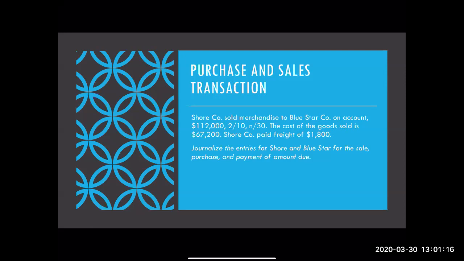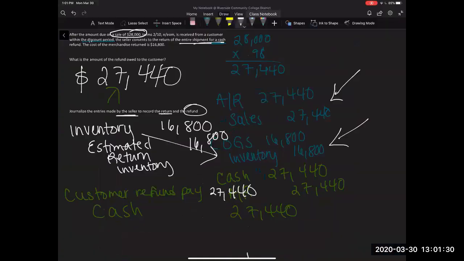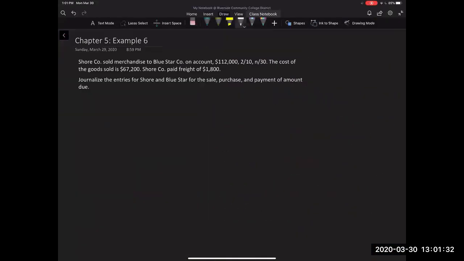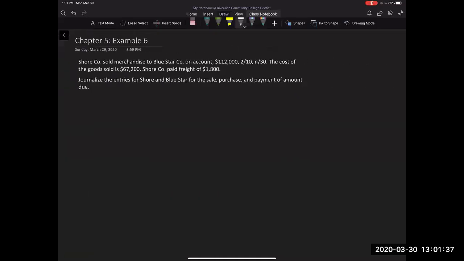So if I am from, like, Shure and Blue Star. If you are following along with the examples, I believe this is the very last example that we're going to talk about. Okay, so I'm going to switch applications. All right, so here we are.